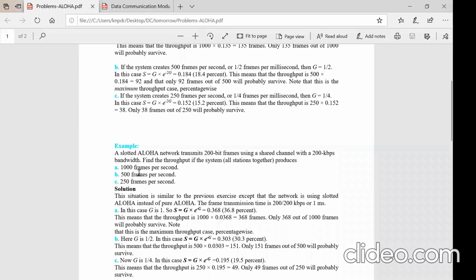First case, if it is sending 1000 frames per second, 1 frame takes 1 millisecond, G will be 1. Second one, 1 frame is taking 2 milliseconds, G will become half. The third is where 1 frame is taking 4 milliseconds. So 1 by 4 is G, and the success rate accordingly you will get by applying that, how many frames are successful.